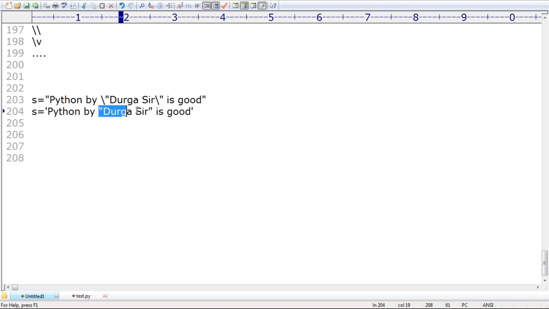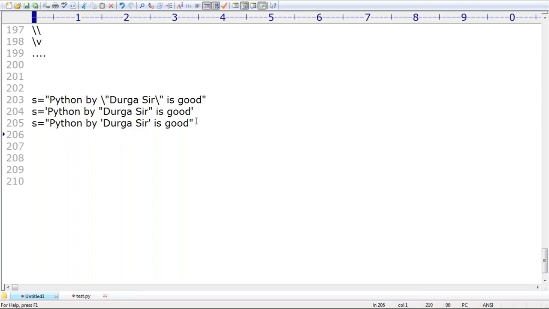So if you are using a double quote symbol, better to use single quotes. If you are using a single quote symbol, better to use double quotes. Are you getting? Here double quotes, here double quote. If your string contains a single quote, observe that you should be aware of all these options, sir. Are you able to understand, right? Okay, this is possible, no problem at all.